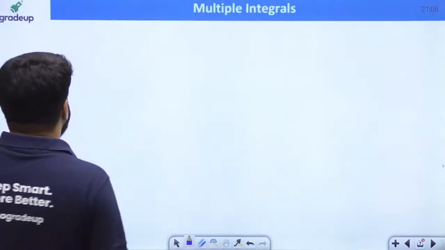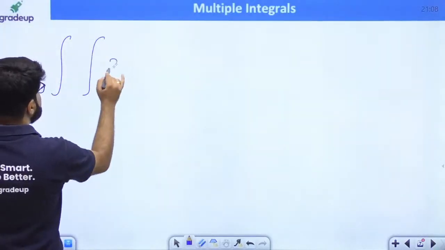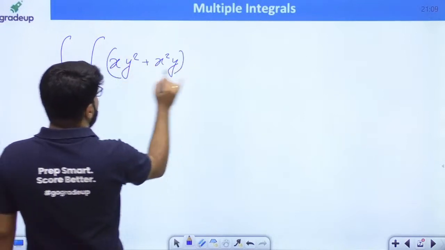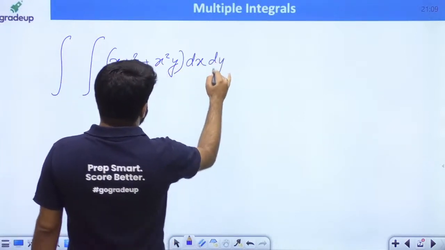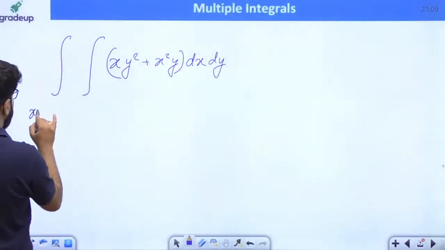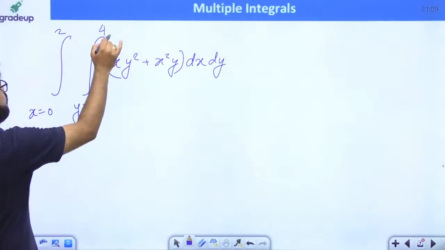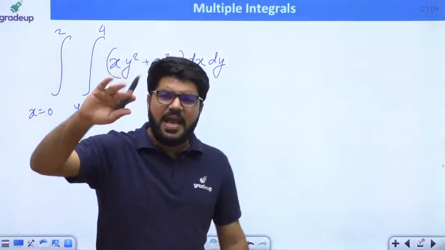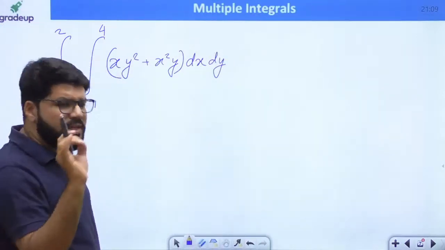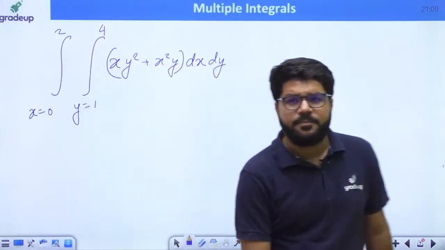Good evening Jagdish. Suppose I ask you a question: the double integral of xy square plus x square y dx dy, where x goes from 0 to 2 and y goes from 1 to 4. I don't want the answer right now, guys. I just want you to comment: with respect to which variable, whether it is x or y, will you integrate first?